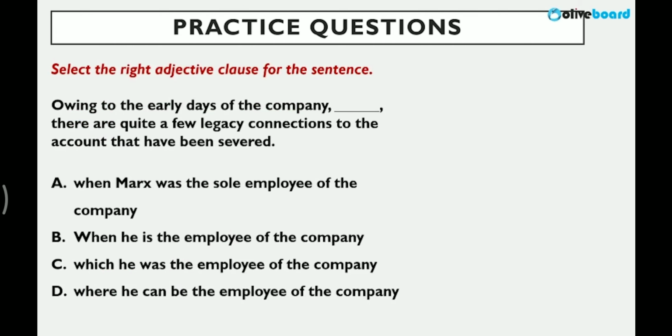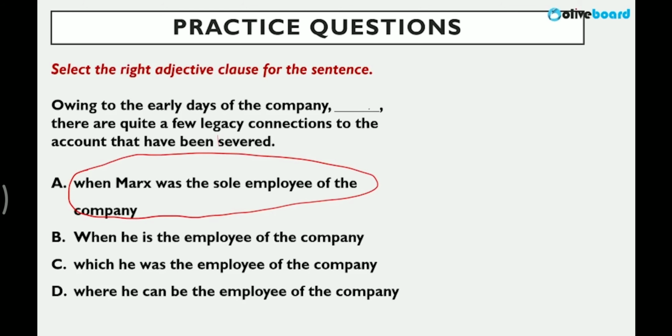Next one. Owing to the early days of the company dash, there are quite a few legacy connections to the account that have been severed. You can understand here which clause is required, a dependent clause, right? Now, when Marx was the sole employee of the company, here this will be the correct choice. Why? I'll explain. When Marx was the sole employee.